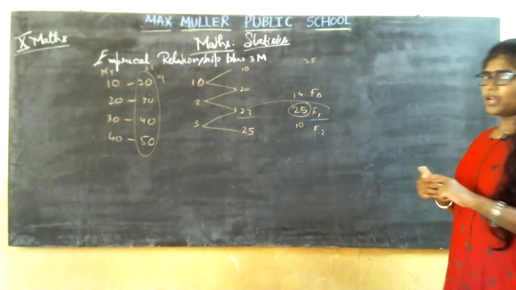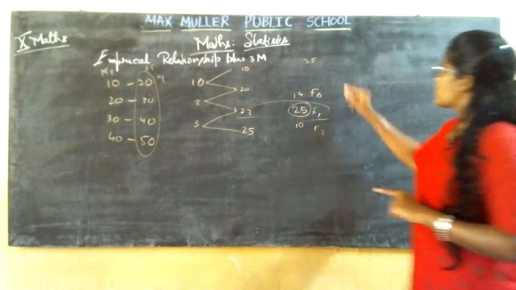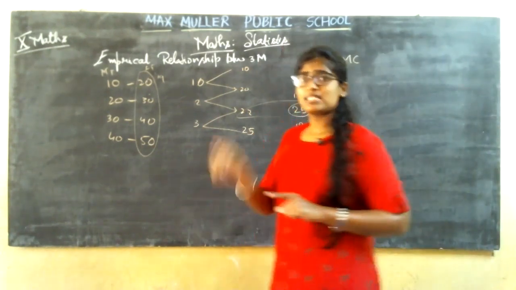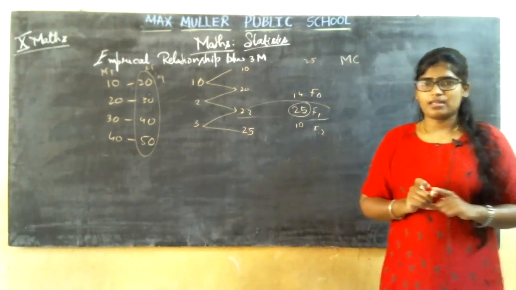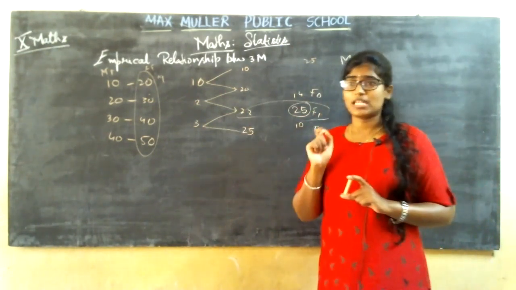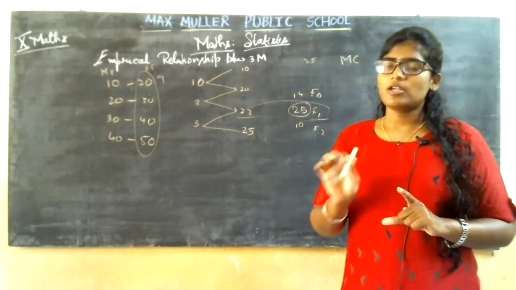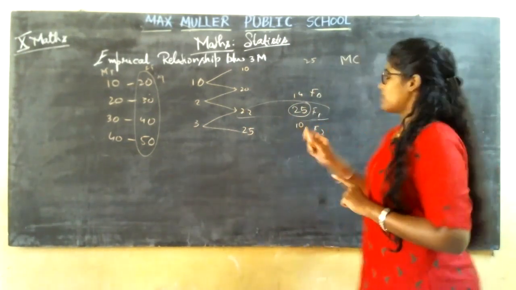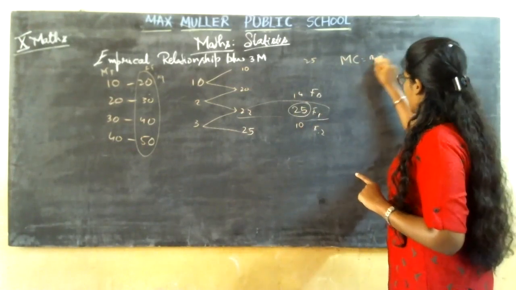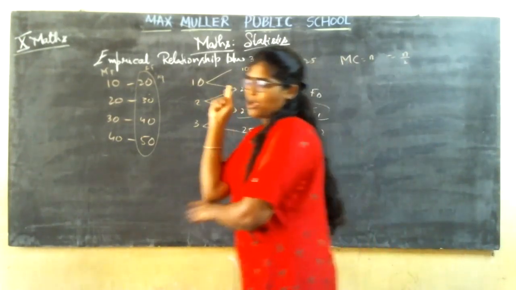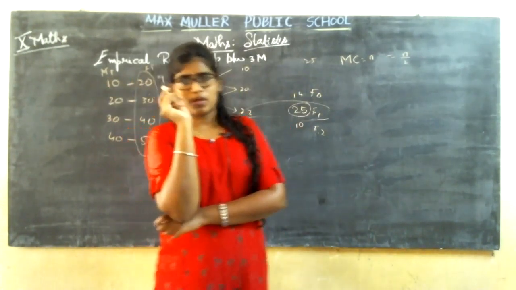Then what is the formula? To find the formula, you need to find out the median class. How are you going to find out the median class? That is sigma fi. You remember in this way. Sigma fi you should find out as you were finding it in the mean. That sigma fi is denoted as n, and then you are going to divide it by 2, whatever number you get.